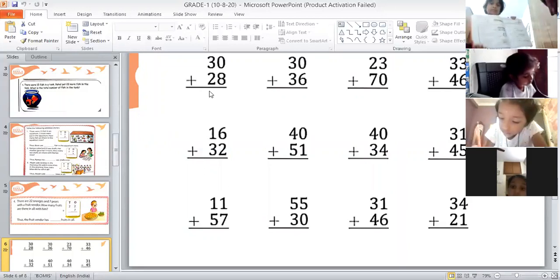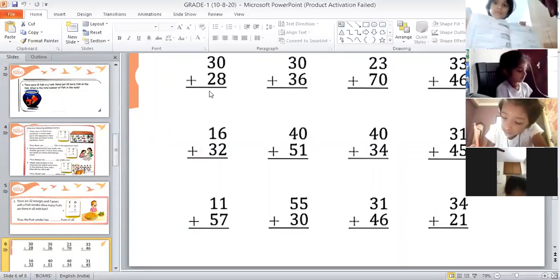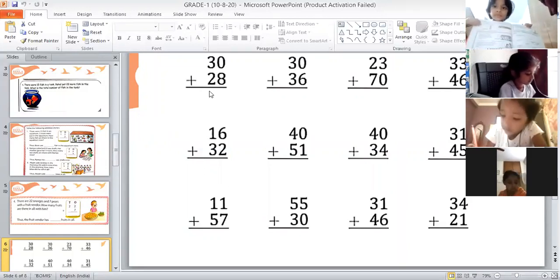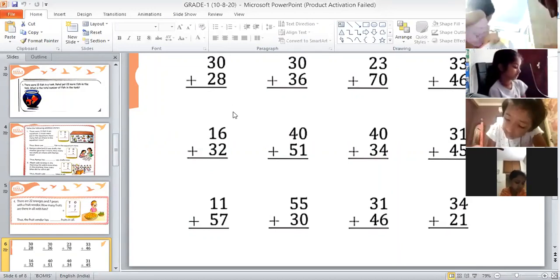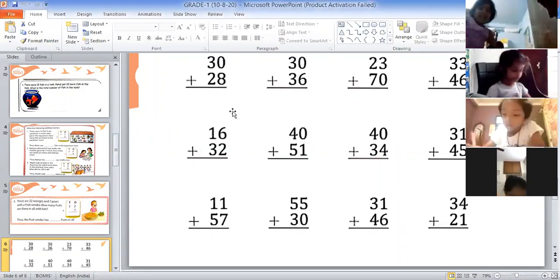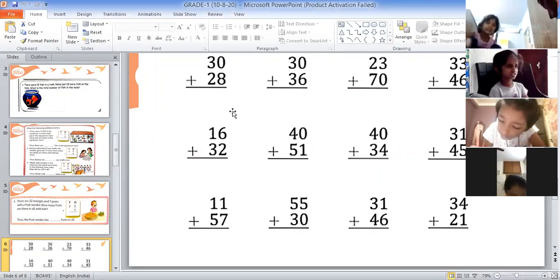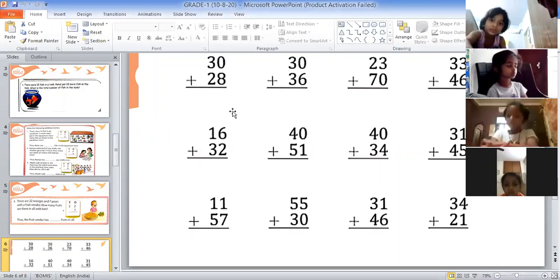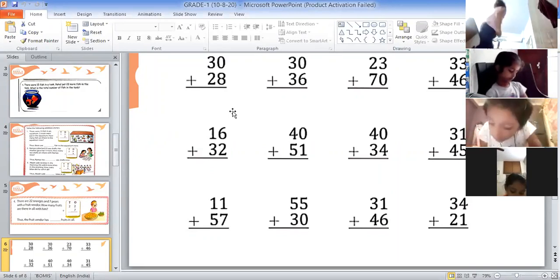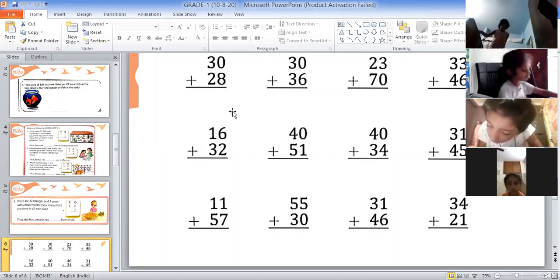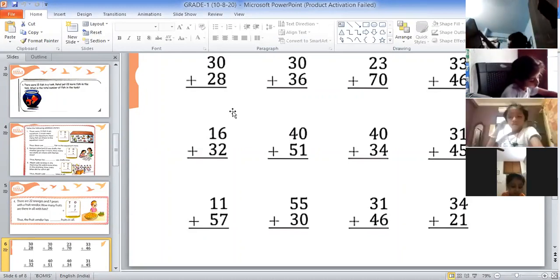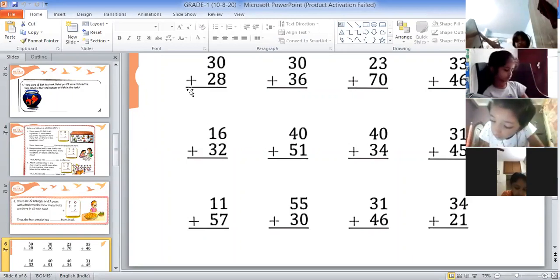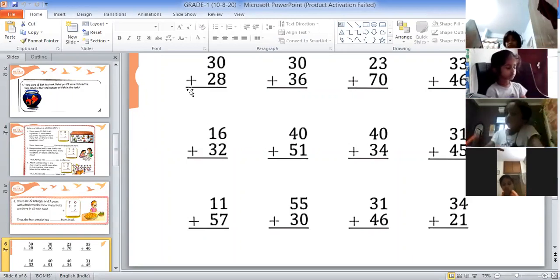Veda, this you have to do in your notebook. What I am sharing and what are you showing? I said you have to note down these questions in your notebook. I am sharing my screen, no? Please take out your math notebook and write down these questions in your notebook. And children, again I am repeating, only first 8 questions you have to write down. No need to copy all these questions.